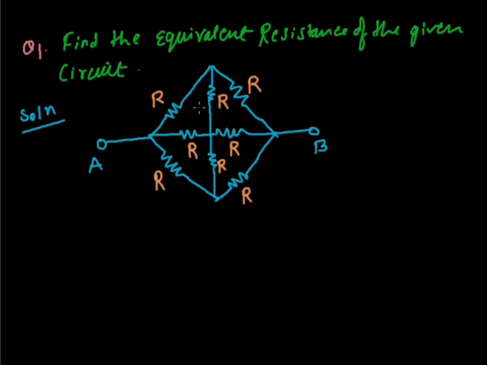So if you fold from the upper side, this is your point, suppose D, and you fold from point D to point C. When you fold, then this R and this R both will come in parallel to each other. So you will redraw the figure, and it will appear like this.